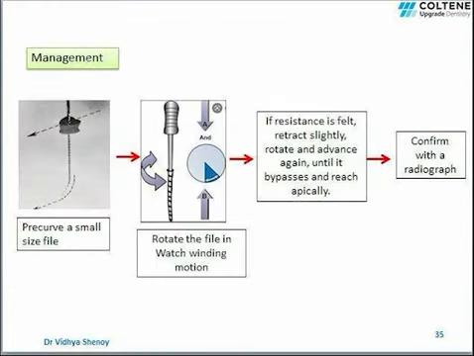So how do we manage or bypass a ledge? For this, a small size file is preferred, preferably a 10 or 15 K file. Pre-curve the file according to the curvature of the root as seen on the radiograph. Insert the file into the canal and rotate the file in a watch winding motion. Watch winding motion is rotating the file 30 degrees to the right and 30 degrees to the left with slight inward pressure. While doing this, if resistance is felt, retract the file slightly, rotate and advance again.